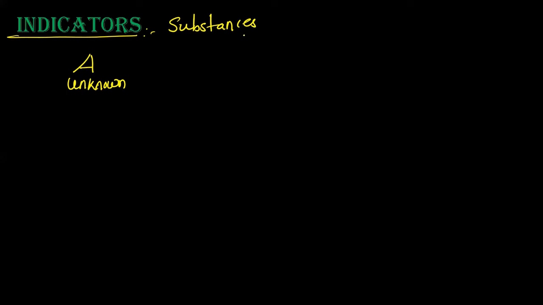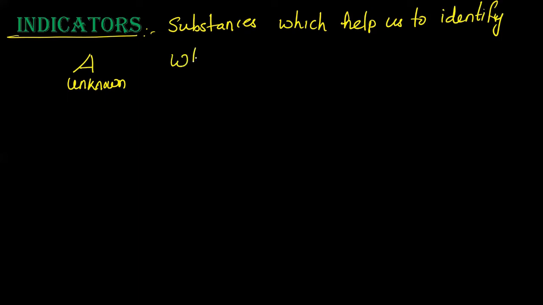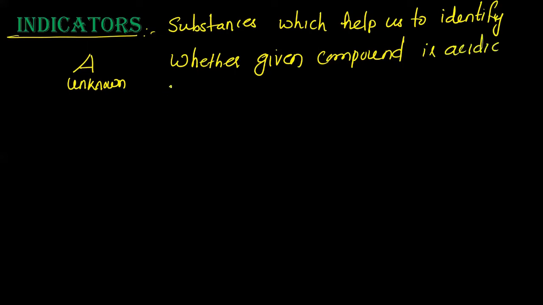Very important. What are indicators? These are the substances which help us to identify whether a given compound is acidic or basic. How will they help us?